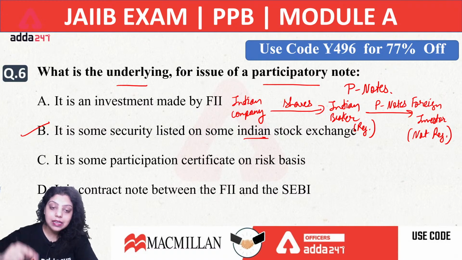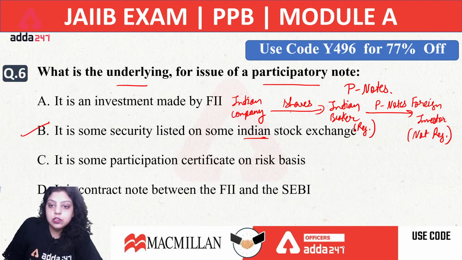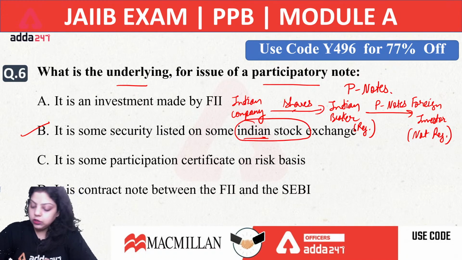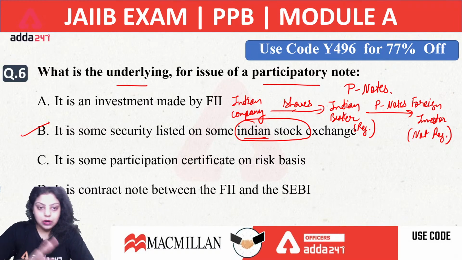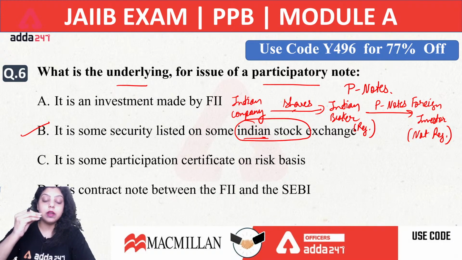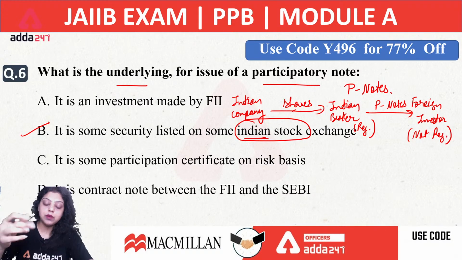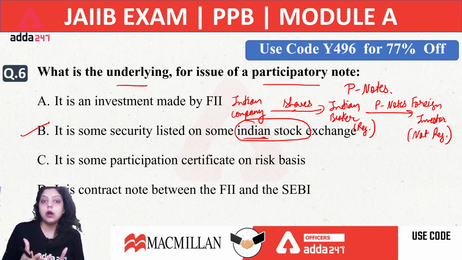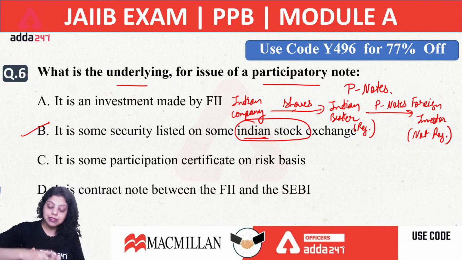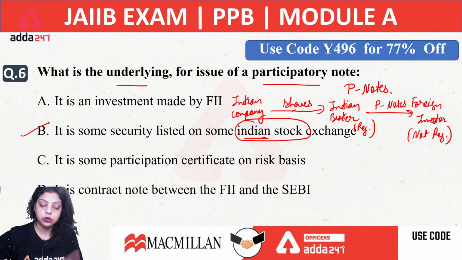So what is the underlying for the participatory notes? The shares of an Indian company which is registered on an Indian stock exchange. So right answer will be B. Okay, now got it? Concept is clear to all of you. When we are talking about the underlying, underlying means from which you are creating the value of the participatory notes. So from which security we are creating the participatory notes value? From the share of an Indian company which is listed on the Indian stock exchange. So right answer will be B.